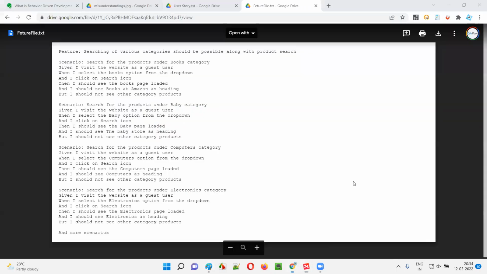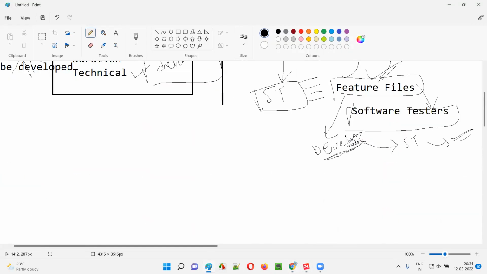Not only that, guys, one more thing that I didn't explain. After the feature files are approved, while the developers are implementing the software application code, testers also, based on these approved feature files, will start writing the automation code. According to the feature files only, software testers will write the automation code.